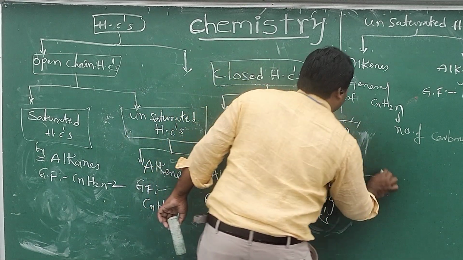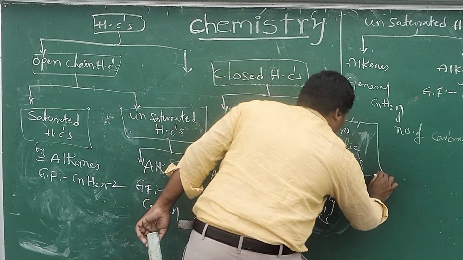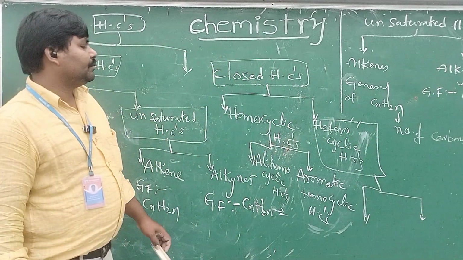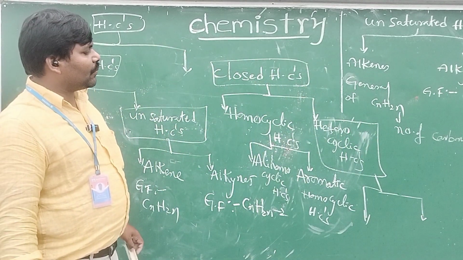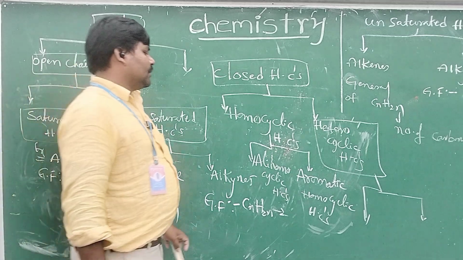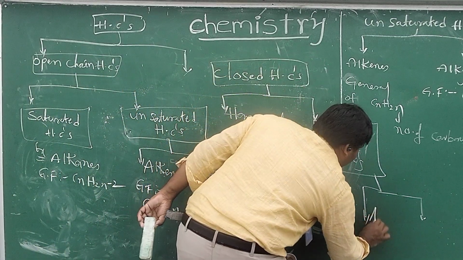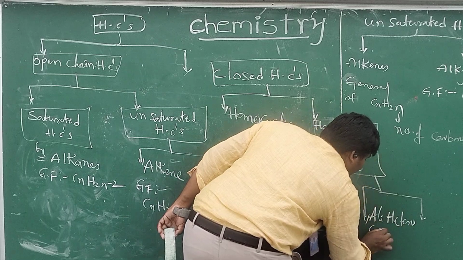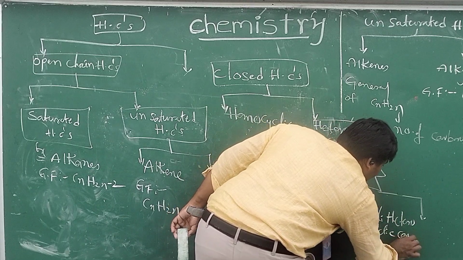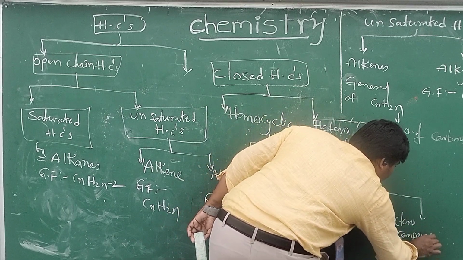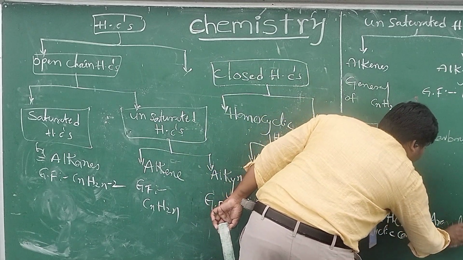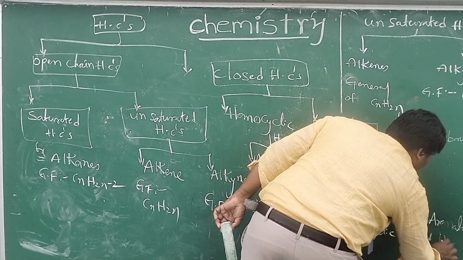Like that, these heterocyclic compounds are again classified into two categories. That is alicyclic heterocyclic compounds and aromatic heterocyclic compounds.